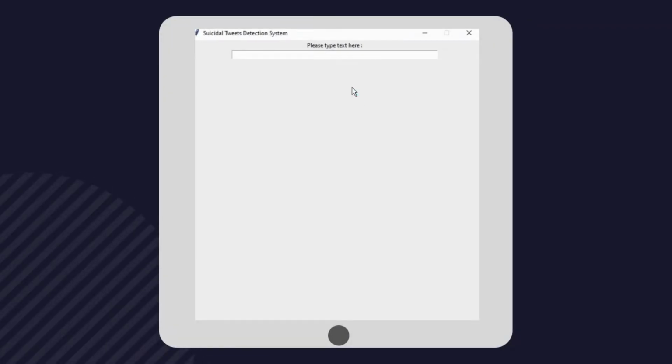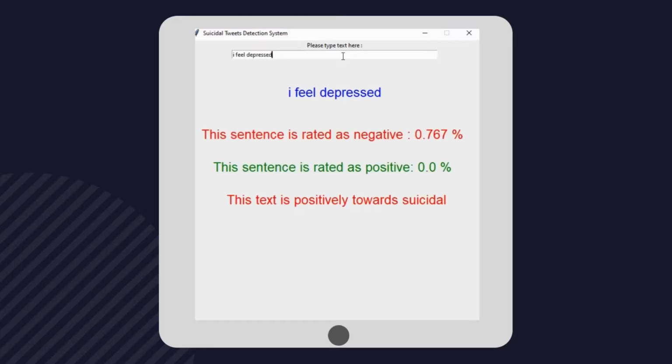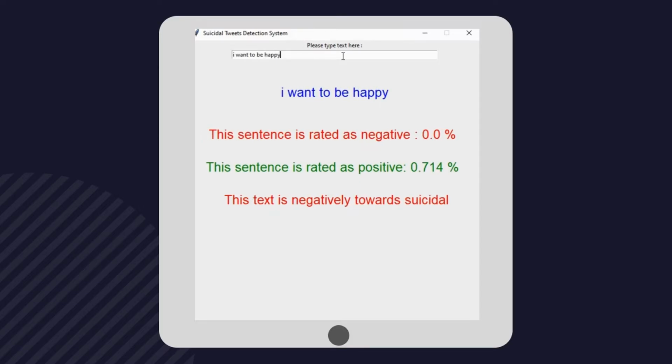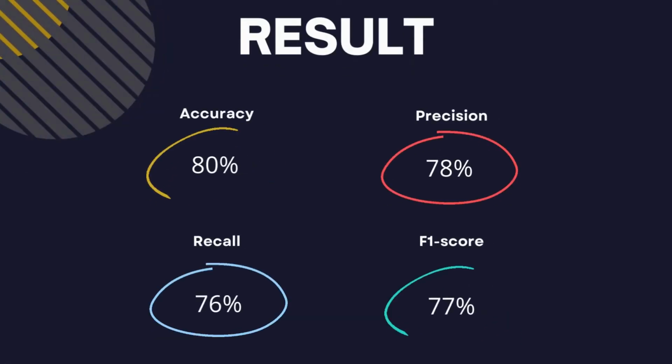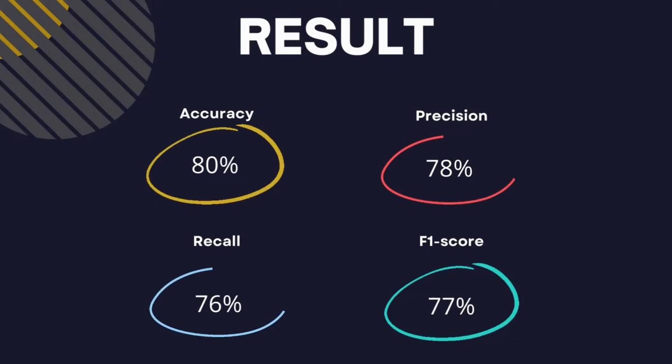Let's see the simple user interface to show how the Suicidal Tweets Detection System works. Let's try to type some text into the system. We need to press the enter button to see the result. The result shows the percentage of this sentence rated as negative and positive towards suicidal. Let's try another example. The result turned out to be negative towards suicidal because of the word happy is there. The classification is carried out several times to achieve this result score.